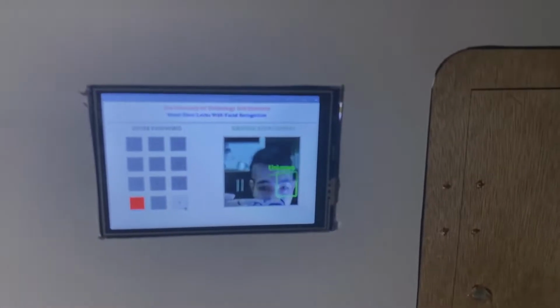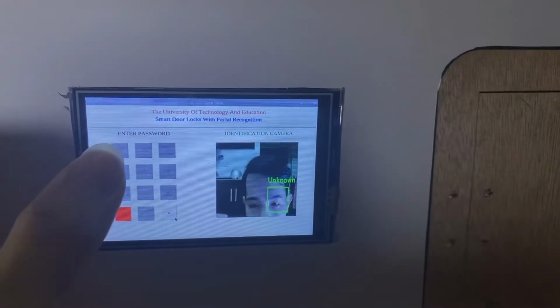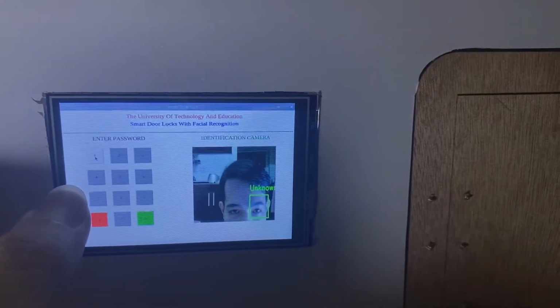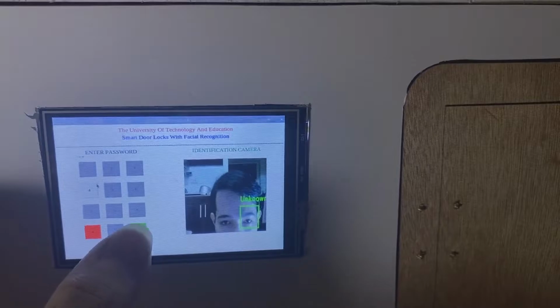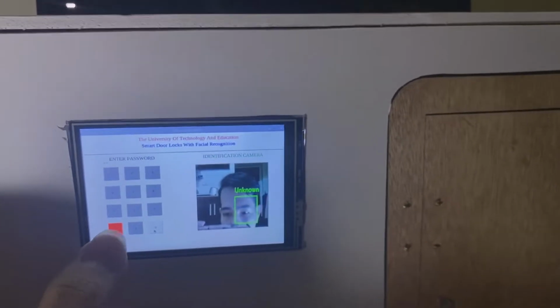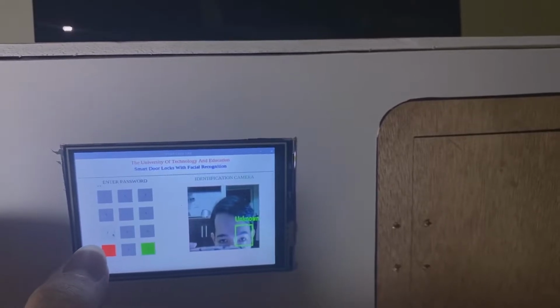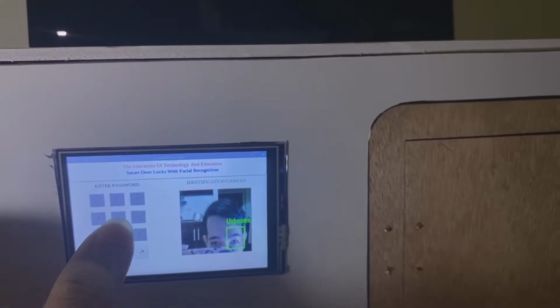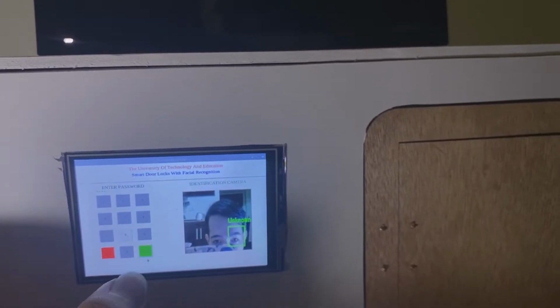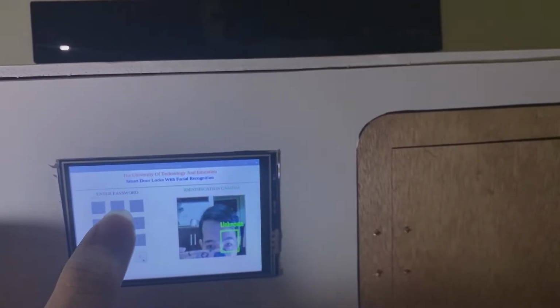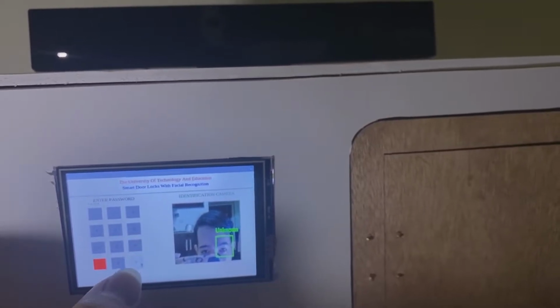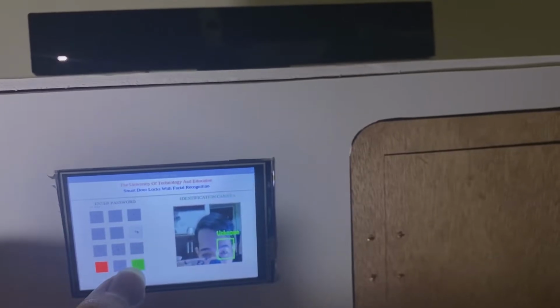So right now I will try to enter the wrong password 5 times in a row. 1 time, 2 times, 3 times, and the system will alert when the user enters the wrong password 5 times.